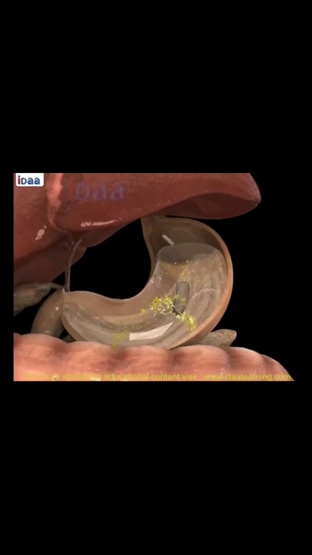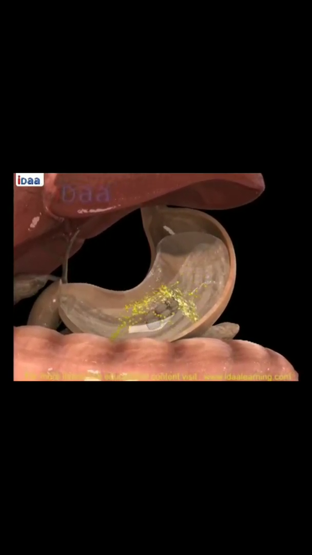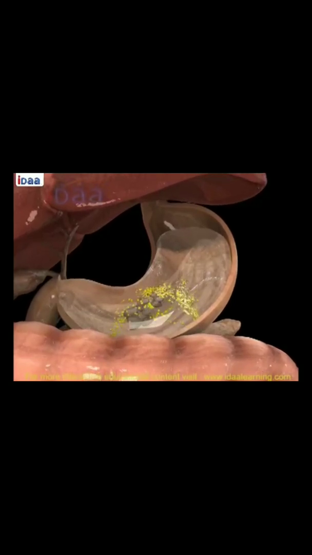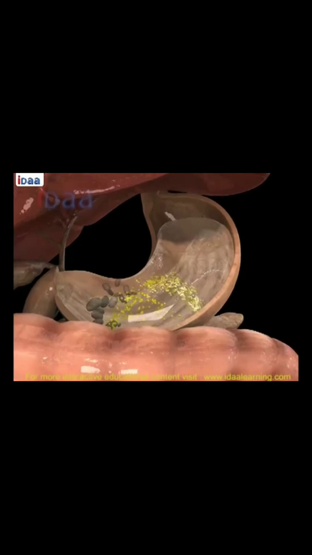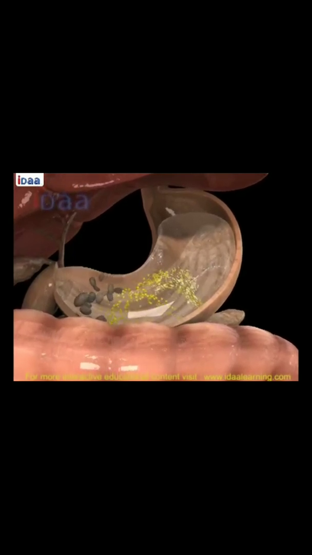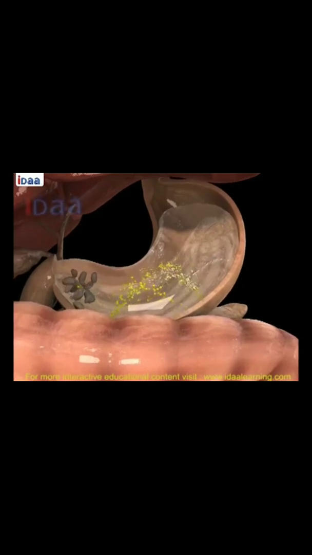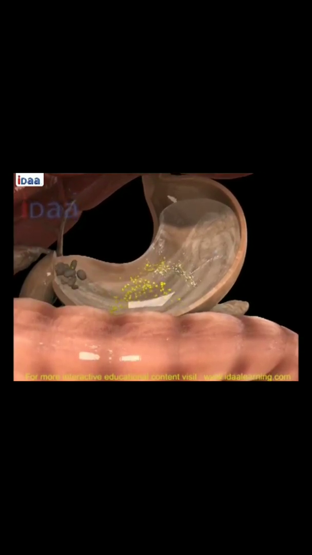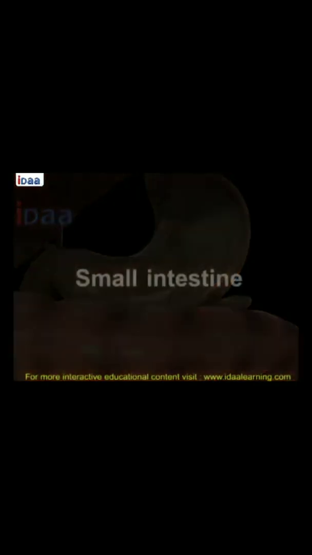The mucus helps to moisten the food, whereas the hydrochloric acid kills harmful microorganisms and makes the stomach acidic, and the digestive juices break down proteins into simpler substances by secreting pepsin, which breaks down the protein into peptides.